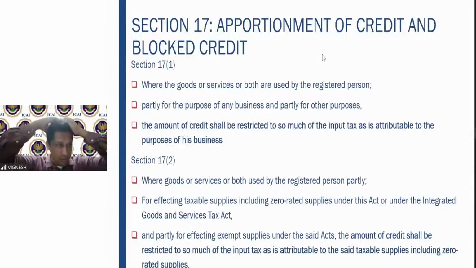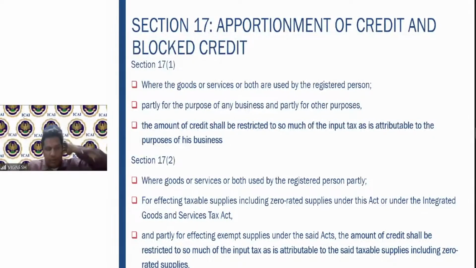Welcome back, everyone. So that was your section 16 with the multiple amendments we have seen. Now we come to the next important section from the GST law perspective, section 17, which speaks about the apportionment of credit and also the blocked credit. When I say apportionment of credit, it is whenever there is a taxable supply and exempt supply, how do we apportion the common credit which is attributable to both the taxable and exempt supply? How do we apportion that with regard to input services and also capital goods?